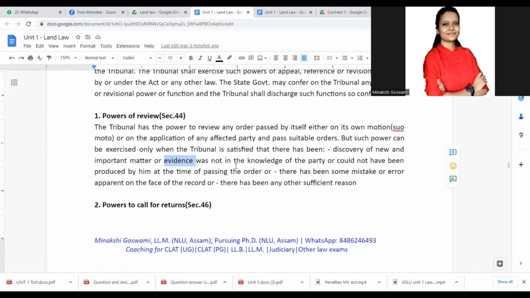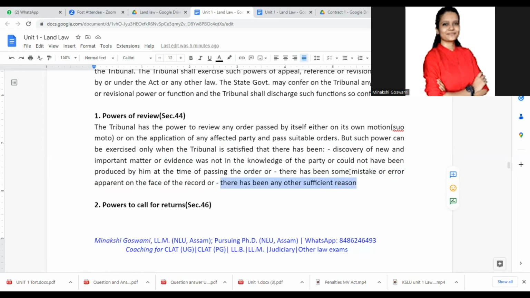So in such cases, or also if the order is not correct because certain important things were ignored, there also they can go for review. Or apart from this, if there is any other reason wherein the tribunal is satisfied, there also it can go for review.